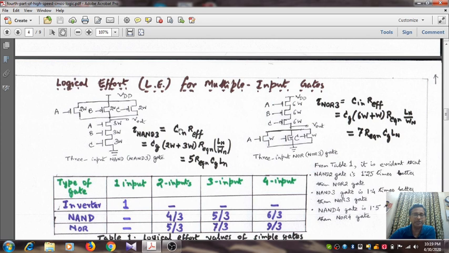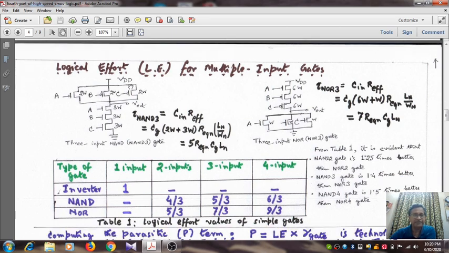Considering single input activation, that means either A or B or C is the active input, the input capacitance is the sum of 2W and 3W, so CG multiplied by 2W plus 3W, and the effective resistance is the same as that of a standard inverter. So the time constant of a 3 input NAND gate is 5 times R equivalent CG Ln. So what is its logical effort? It is nothing but 5 by 3, right?